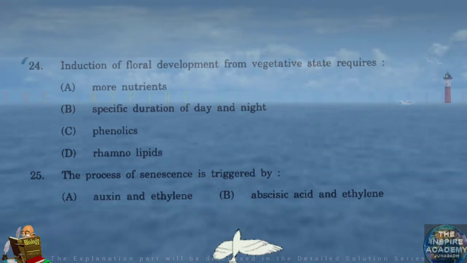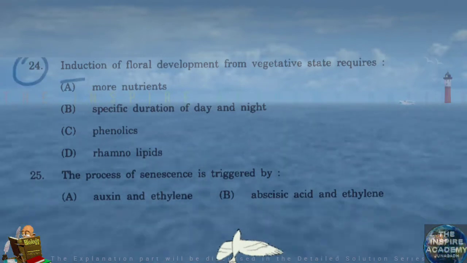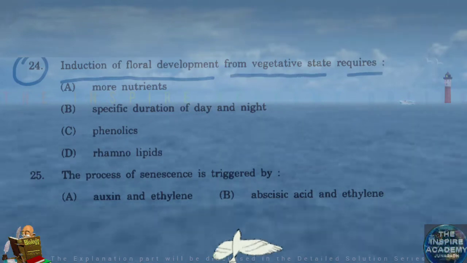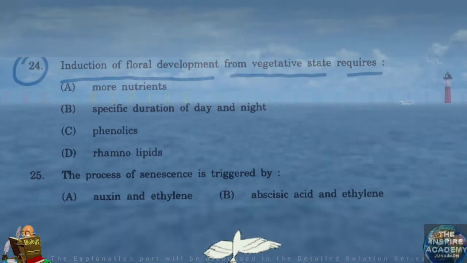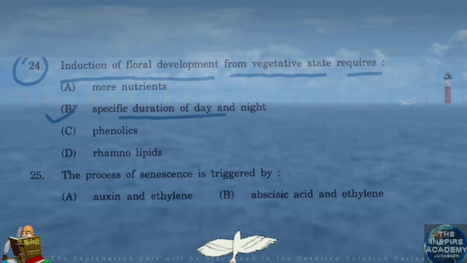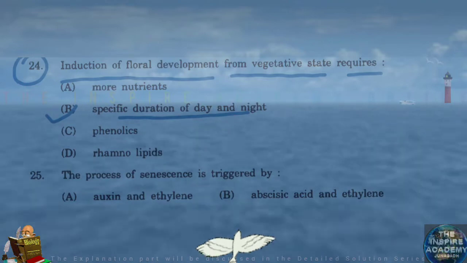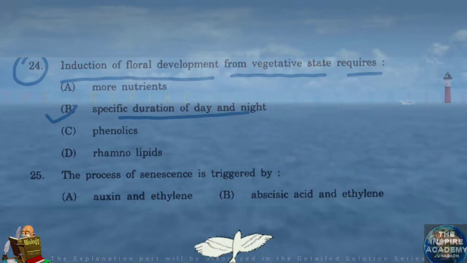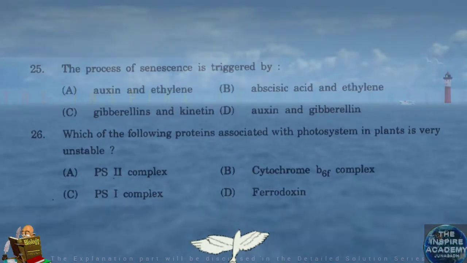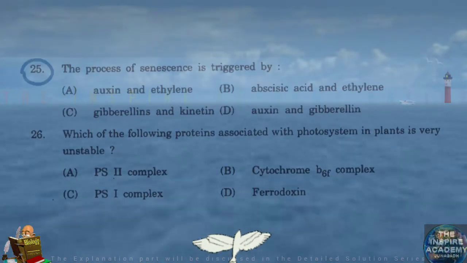Question number 24. Induction of floral development from vegetative state requires specific duration of day and night. Question number 25.